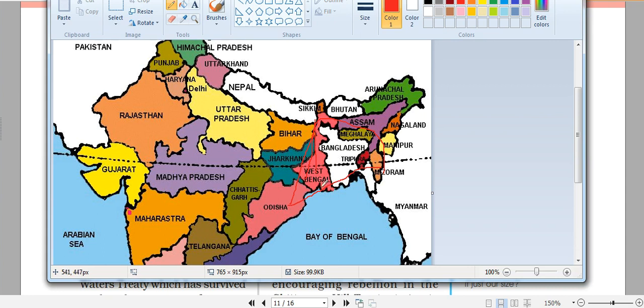Natural gas: Bangladesh has some reserves of natural gas, but it does not sell it to India, and does not allow India to extract or exploit those resources. So these are a few issues between India and Bangladesh.